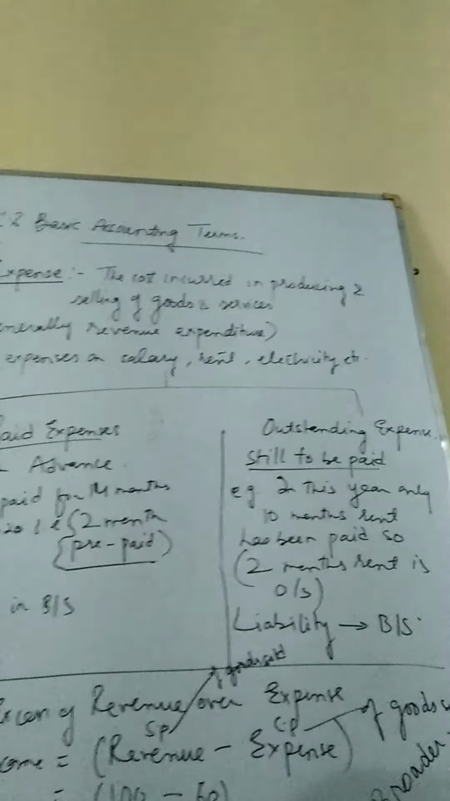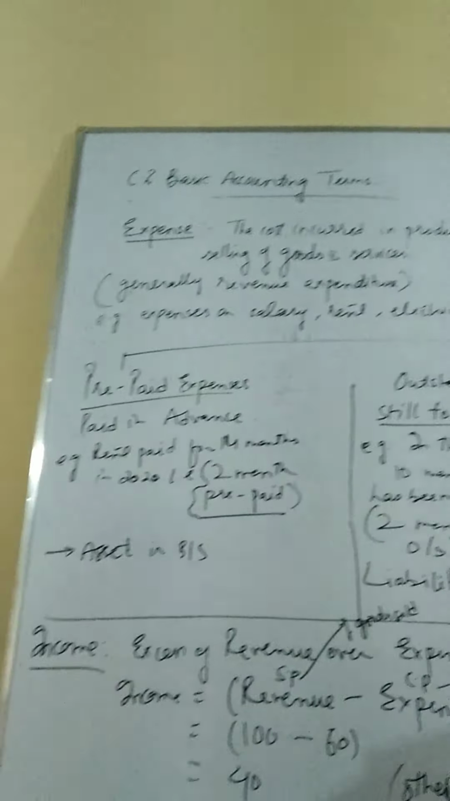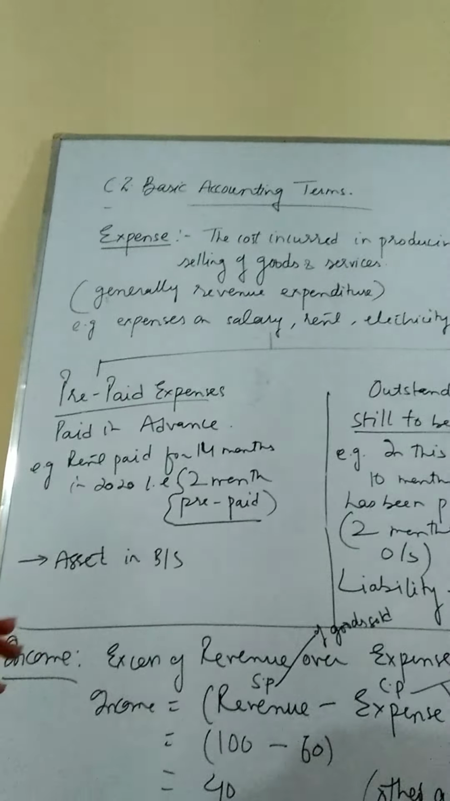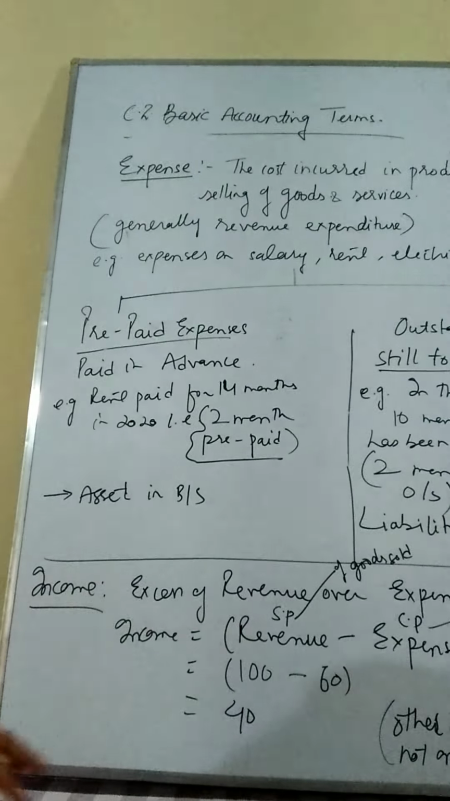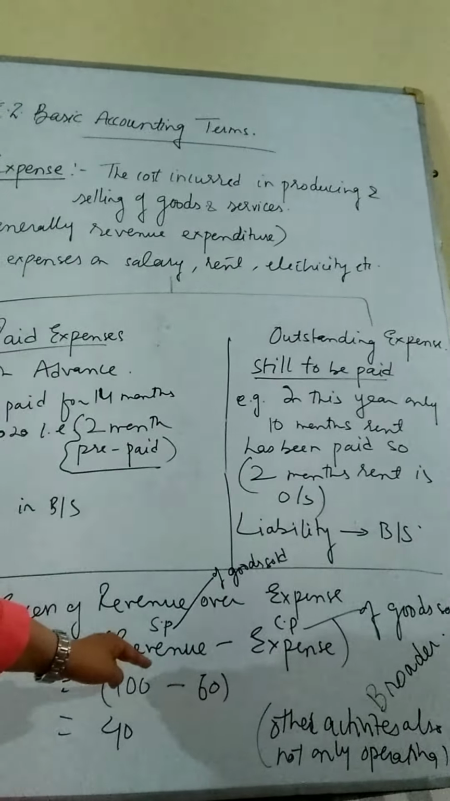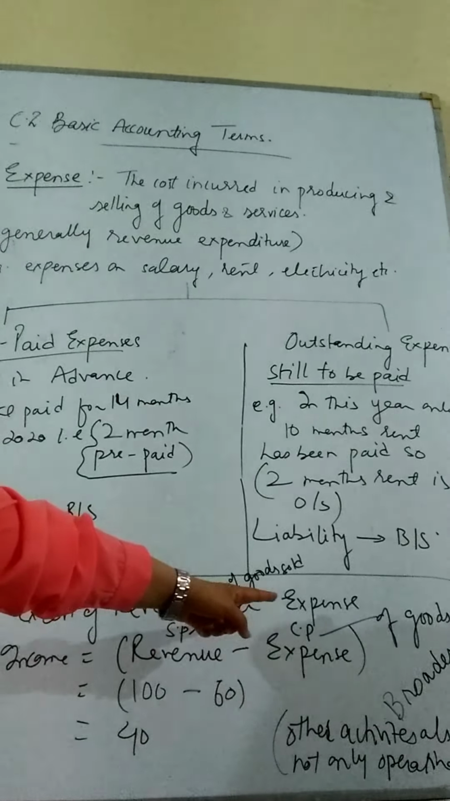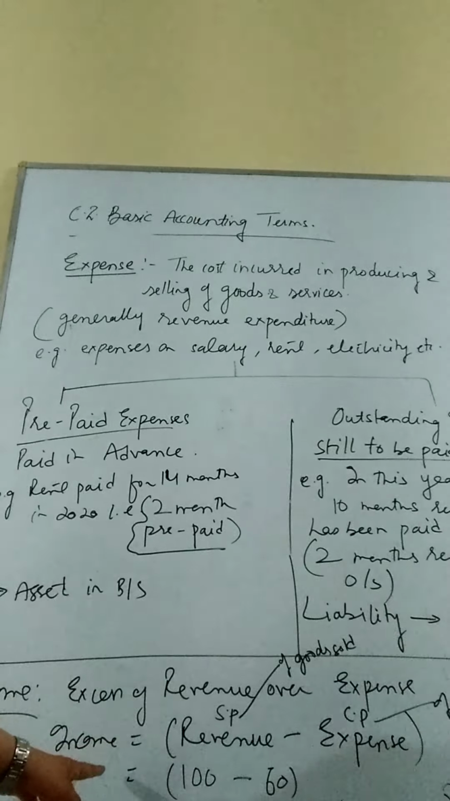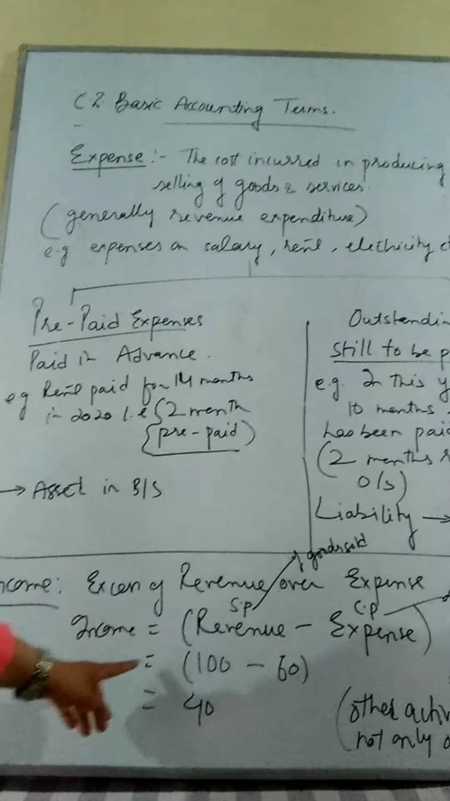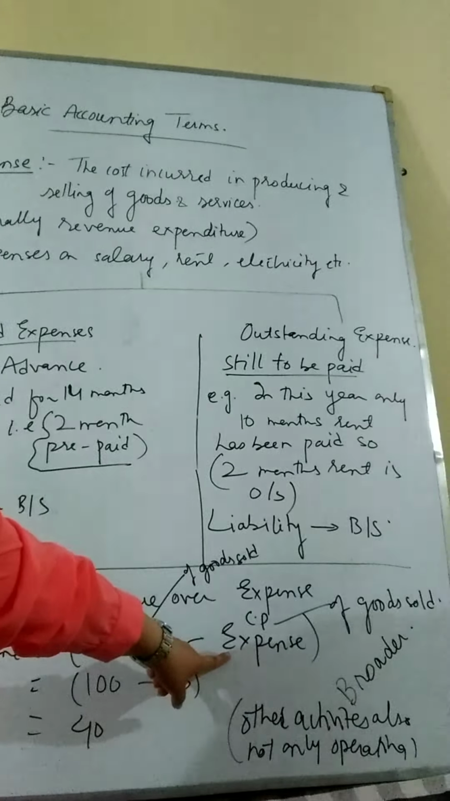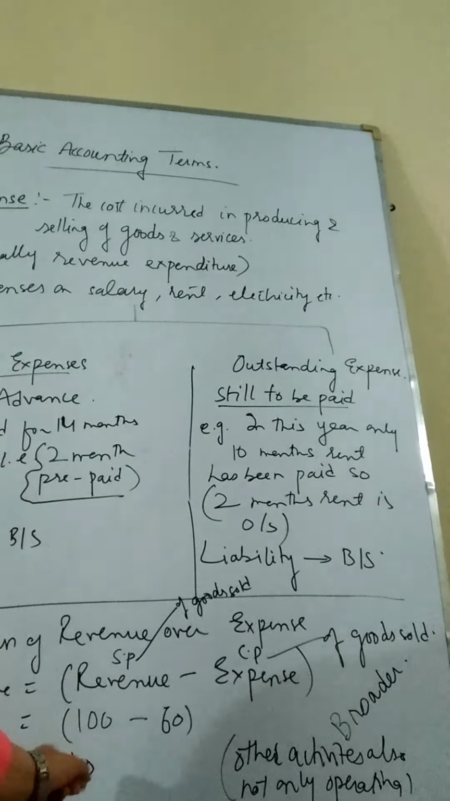Now moving on to another very important term in business, income. Income and profit are two different terms in the accounting process. Now, what is income? Income can be referred to as the excess of revenue over expense. In other words, income can be calculated by a formula: revenue minus expense. Revenue minus expense is income.